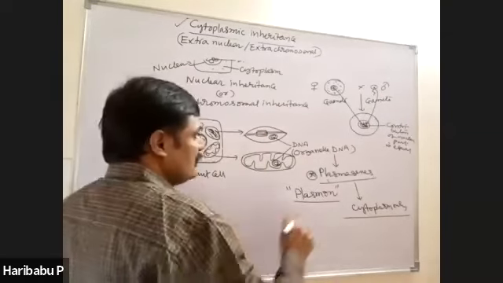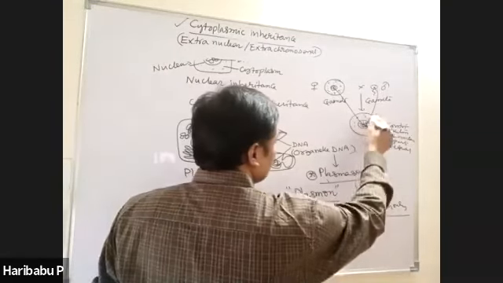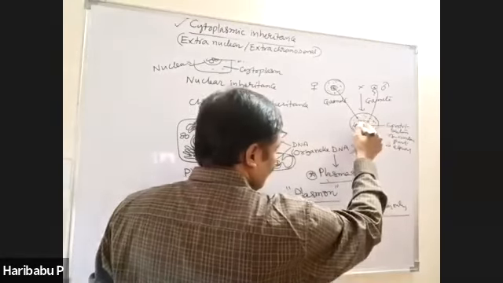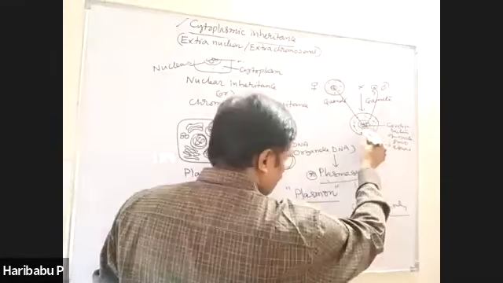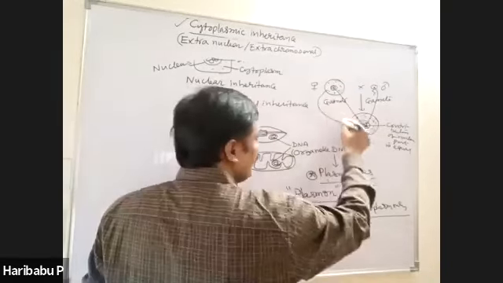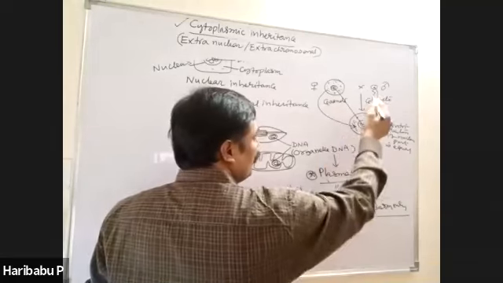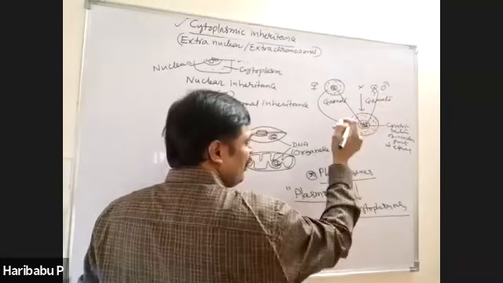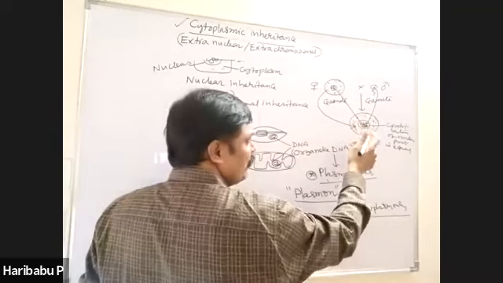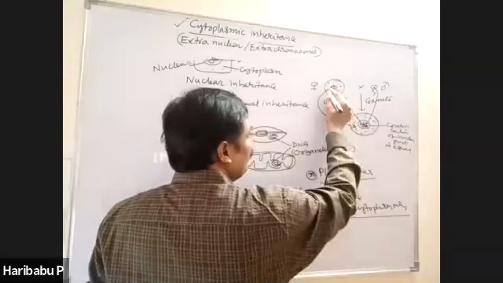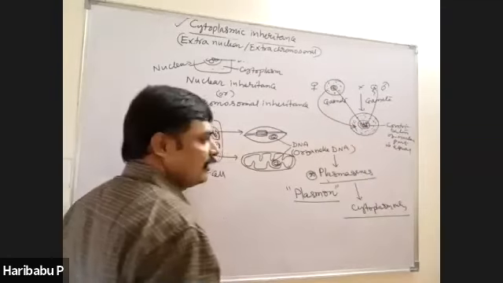But see, this is the cytoplasm. Cytoplasm in the zygote comes only from the female but not from the male, because the male contains very little or no cytoplasm. Therefore, the total cytoplasm is contributed by the female part only.